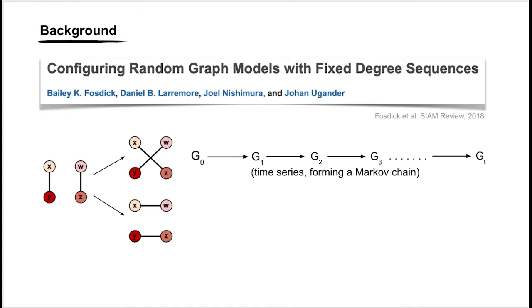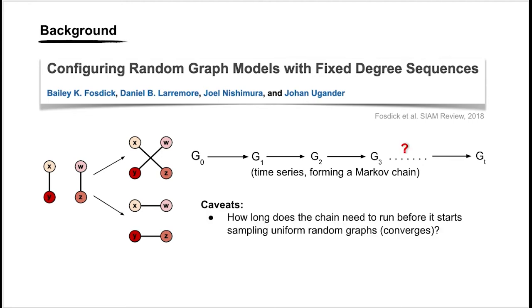But this solution is not complete, and here's why. First, how long the Markov chain needs to run before it converges, that is, it starts to sample graphs uniformly, is not known. And second, consecutive graphs in this chain are highly correlated because they only differ by one swap. To be considered as uniform random networks, they should be structurally independent.